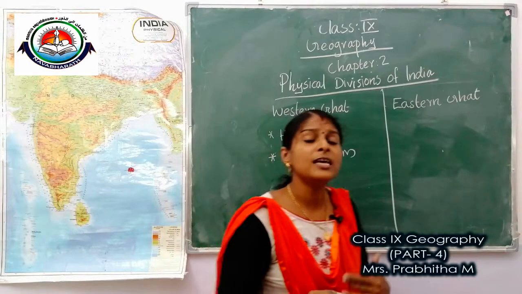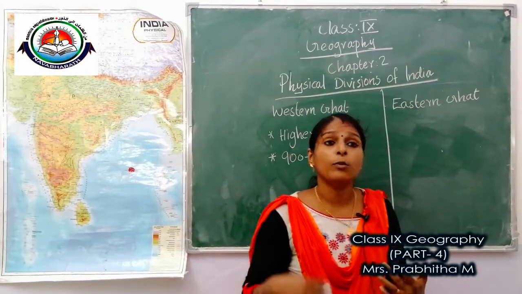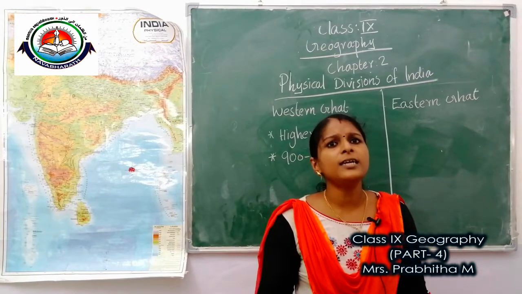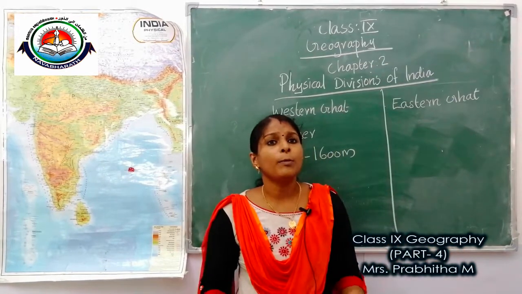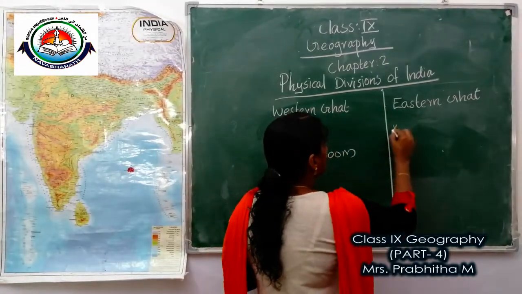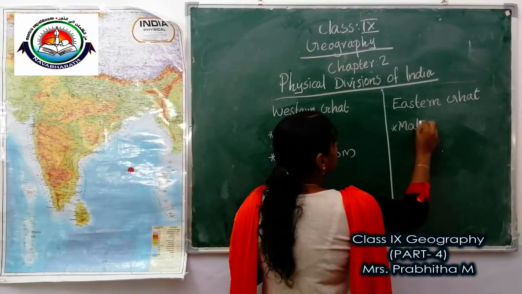That means it is about 600 meter more than Eastern Ghat. Got it? Then Eastern Ghats stretch from Mahanadi Valley to Nilgiri Hills.